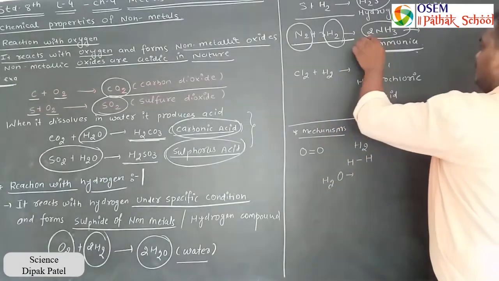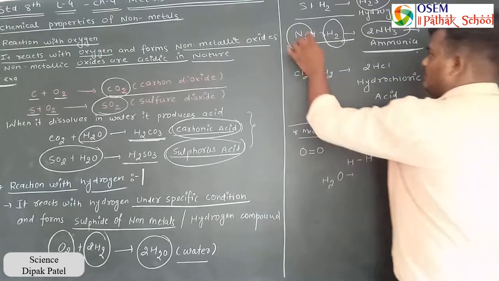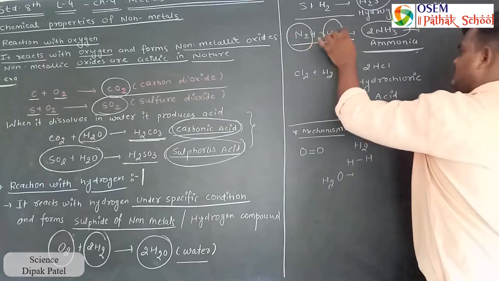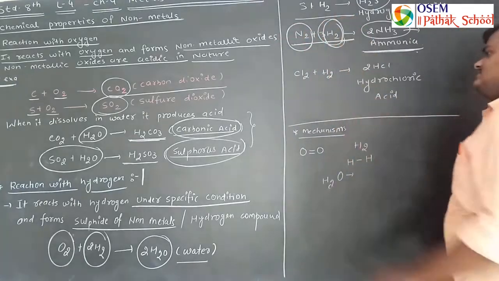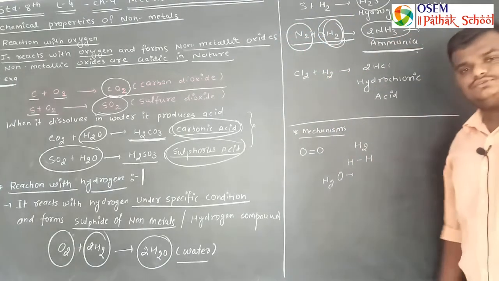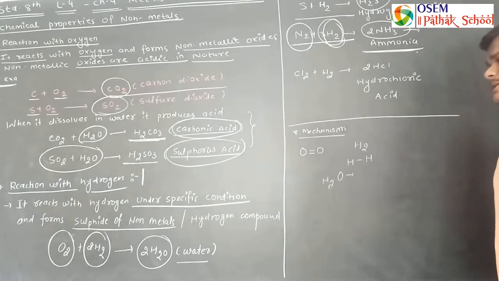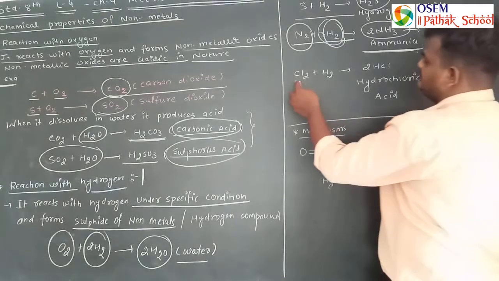So this is the formation of ammonia. 1 mole of nitrogen gas reacts with 3 moles of dihydrogen gas and forms 2 moles of ammonia. Another example is given to you.